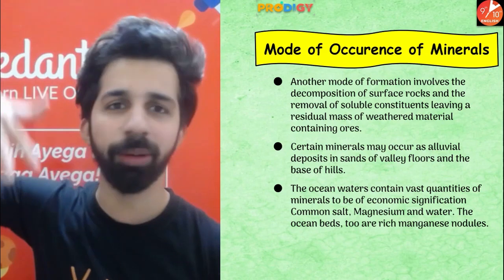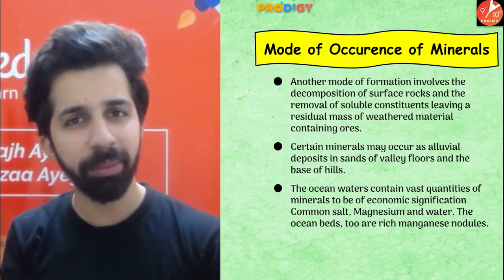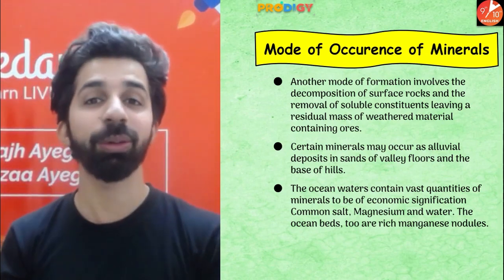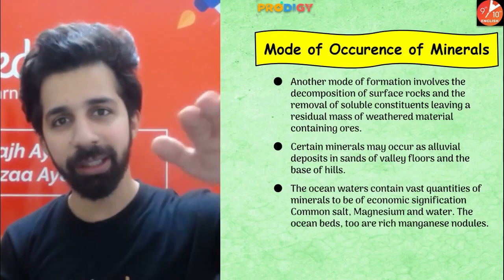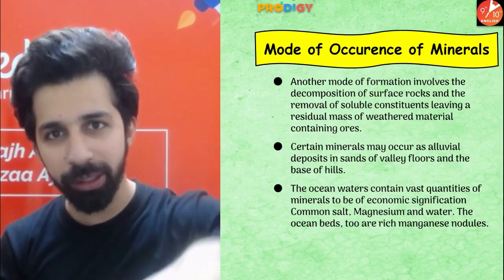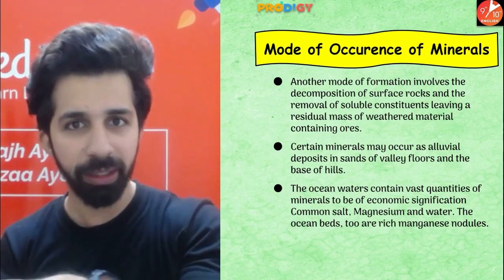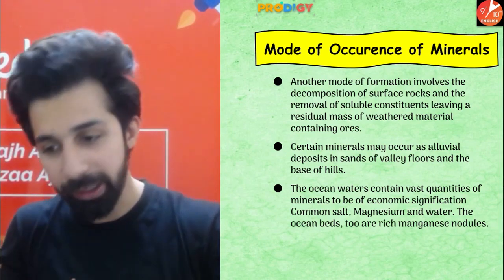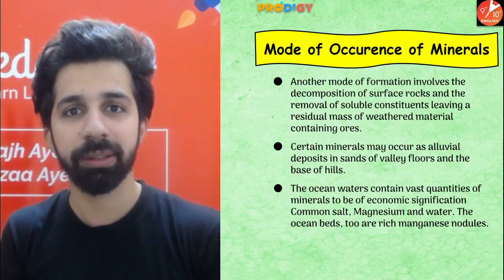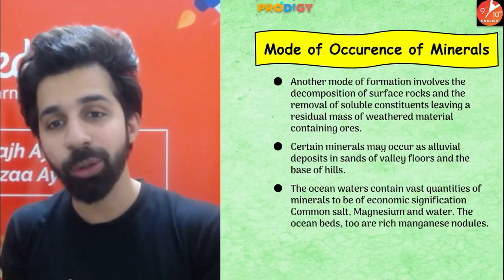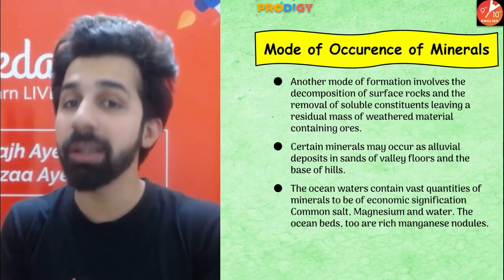When they are descending from the Himalayas, they carry a lot of sediments with them. These sediments are known as alluvium. When it comes near the foothills of the mountains, these materials are deposited at the base of the hills. And this also gives rise to the formation of certain minerals.